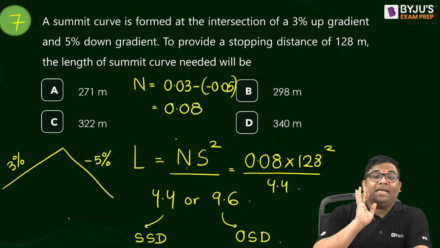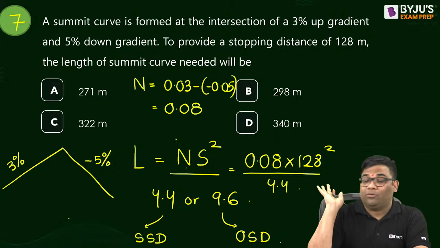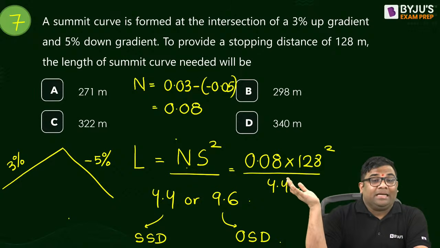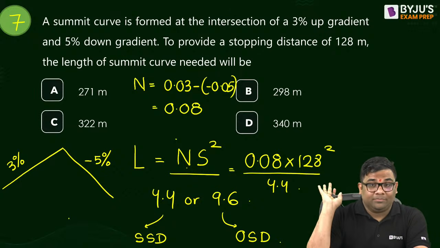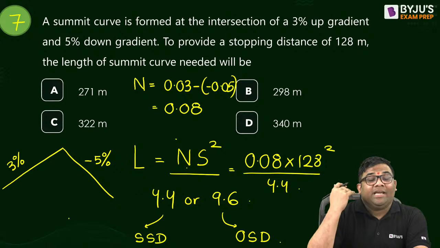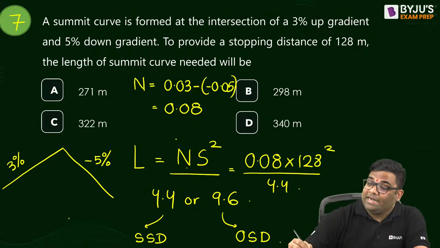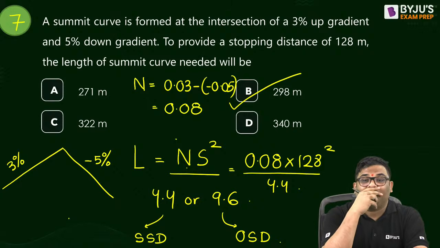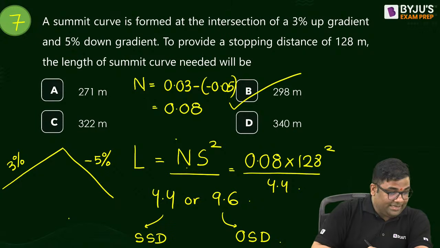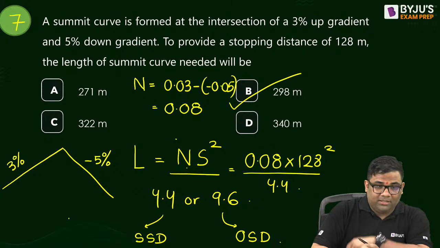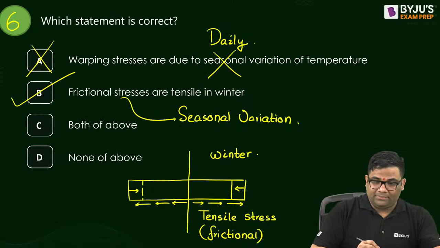Ladies and gentlemen, again straightforward question. This is from ESE only. Yes. So again I am telling all these questions are mixed. You should attend all these sessions if you are targeting any civil engineering examination. So how much you are getting? Answer is 298 meter.